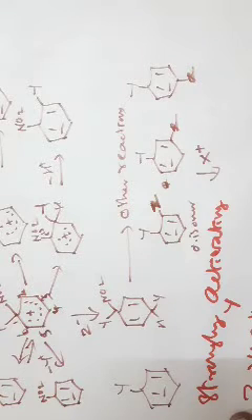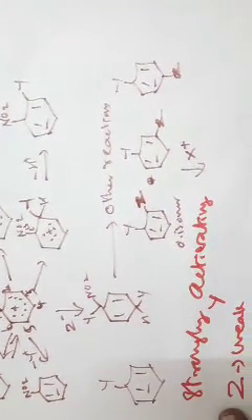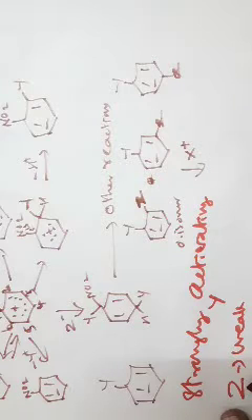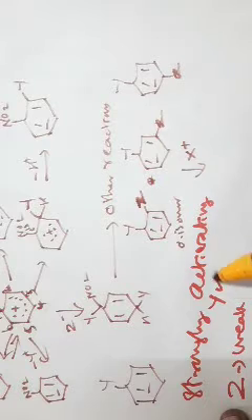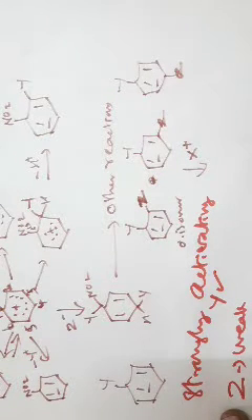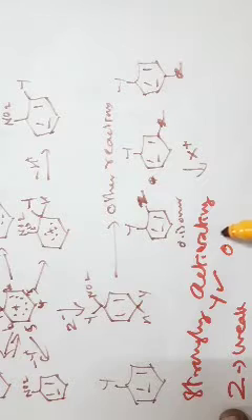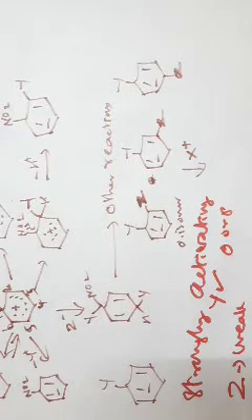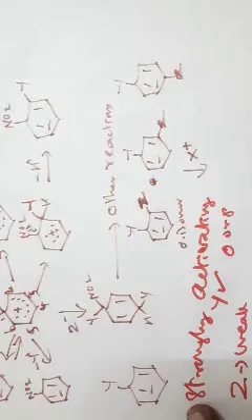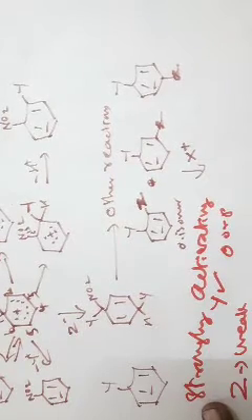So when we have such a strongly activating substituent Y in addition to the weak substituent Z, then Y dominates and we get the ortho or para products with respect to Y. So the strongly activating group dominates and we have a preference for these groups.